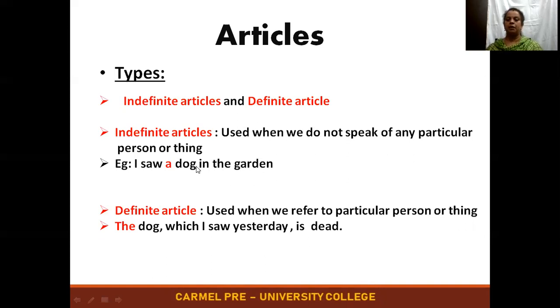So the first example I gave is, I saw a dog in the garden. So I'm not talking about any breed of dog or anybody's pet in particular. So I just saw a dog in the garden. So after a week, when I saw the same dog, it was dead. So instead of telling that the same dog which I saw in the garden has died, we can use the dog which I saw yesterday is dead.